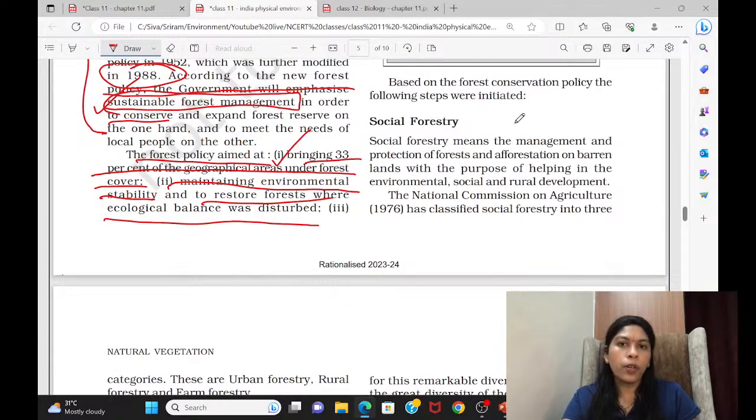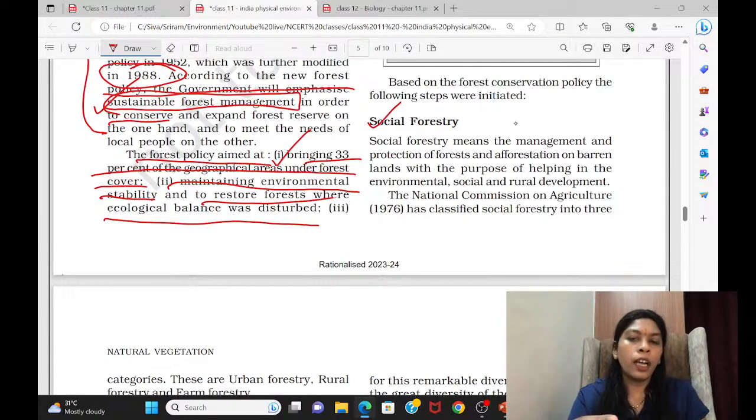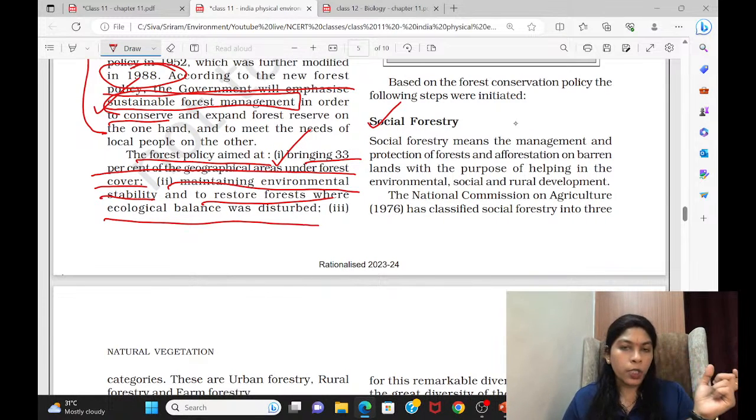See this social forestry. This is one way under the National Forest Policy of 1988. We are trying to increase the forest cover through social forestry. They have given the description. Already we have seen that in a small paragraph in the earlier small-version NCERTs, but now in the 11th standard they have given a detailed description of social forestry.